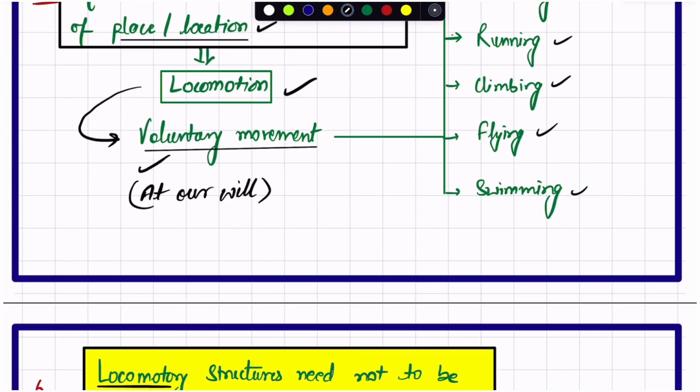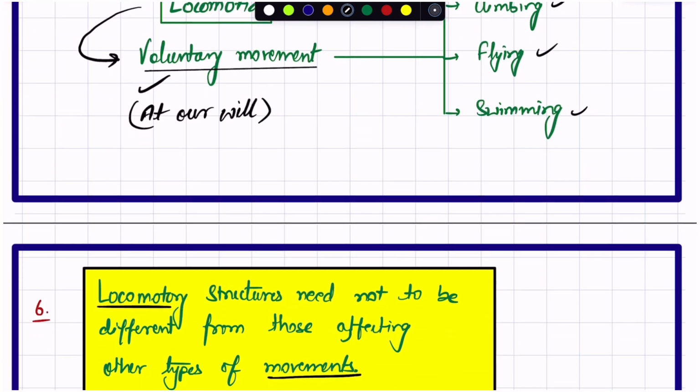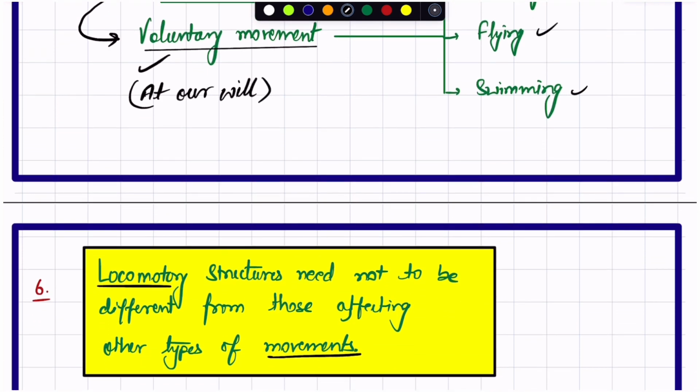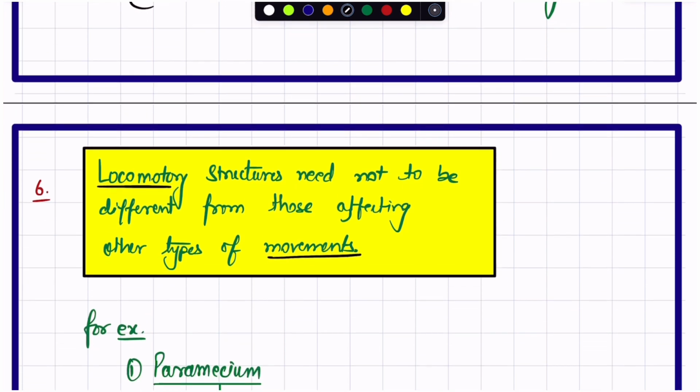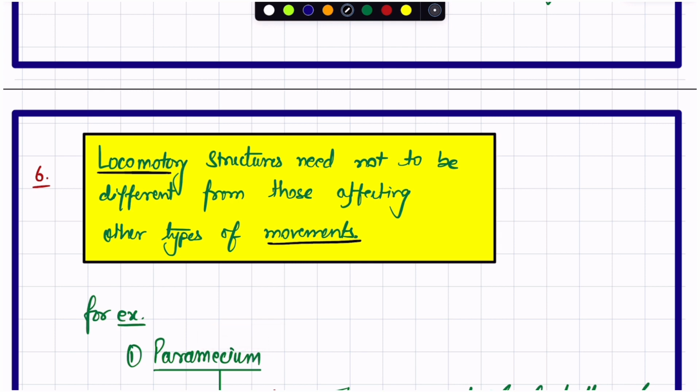Now, since we have discussed movement and the definition of locomotion, in conclusion we can say that locomotory structures need not be different from those affecting other types of movements.